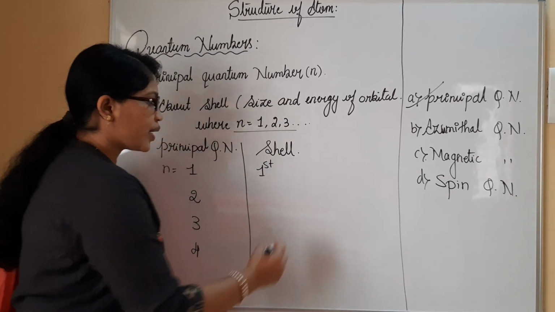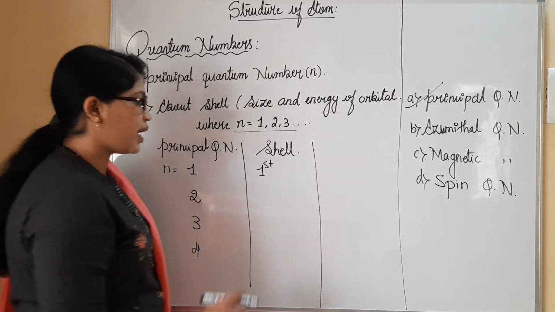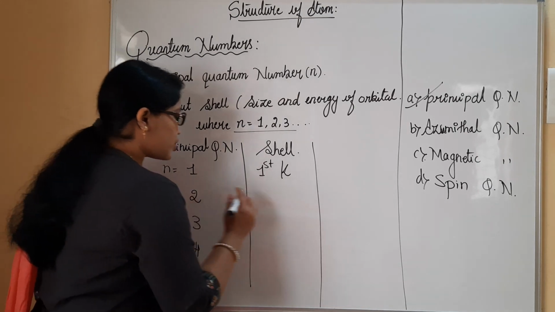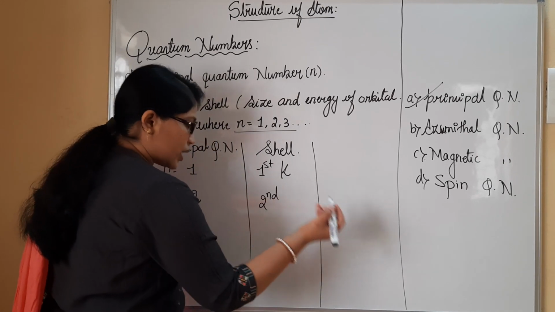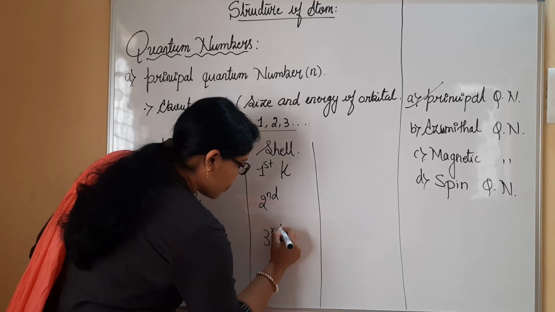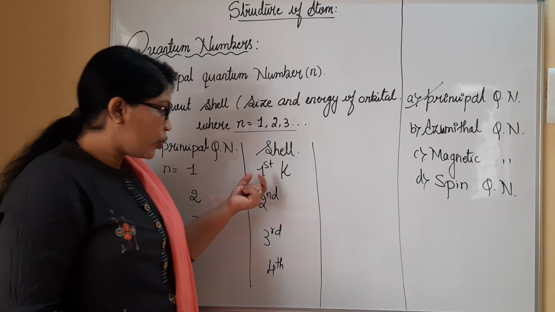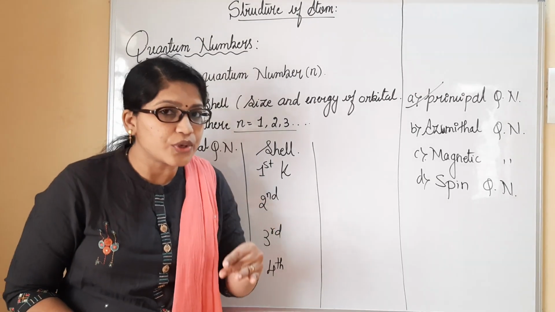And likewise, you can see here that the first shell is generally represented as the K shell. Likewise, we have the second shell here, which is going to be represented with a certain notation. I have the third and the fourth shell also, wherein you can see that in the first shell we may also have certain sub shells.